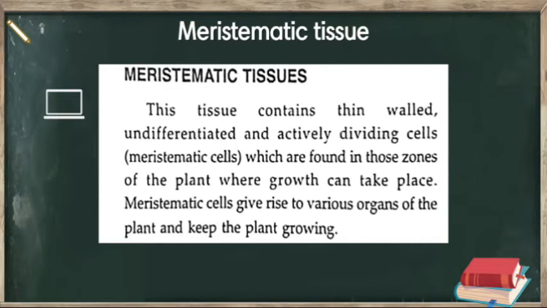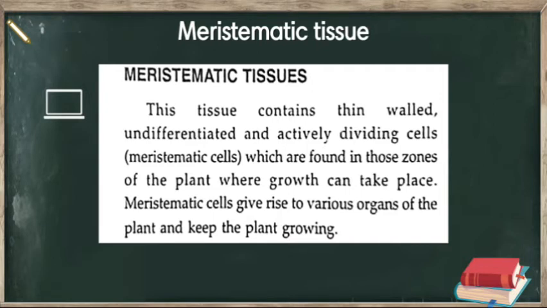Meristematic tissue. This tissue contains thin-walled, undifferentiated, and actively dividing cells, that is meristematic cells. The meristematic tissue contains thin-walled and undifferentiated cells. It means the walls of the cells of the tissue are very thin and they are undifferentiated, and they are actively dividing cells which are called meristematic cells.